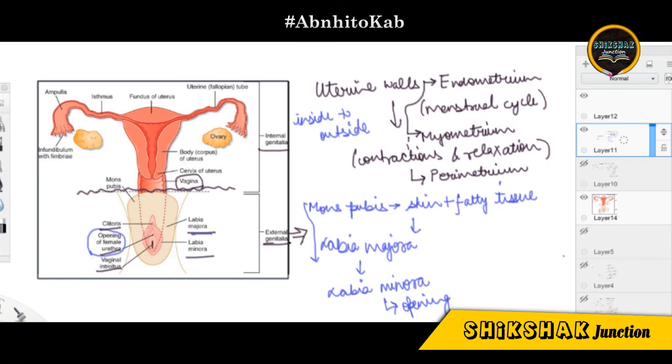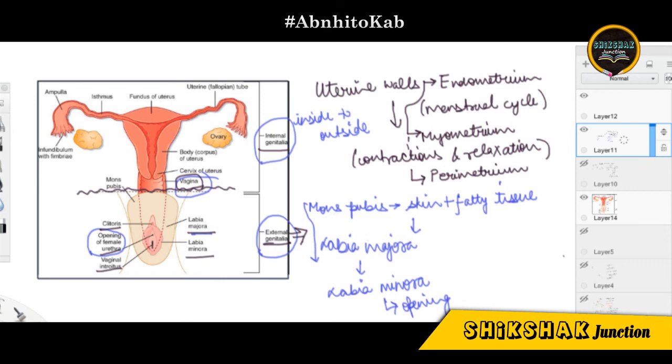I have just tried to explain them by means of the figure. So all this comprises the external part, and the internal genitalia is whatever we have discussed up till the vagina. With this, the female reproductive system is completed.